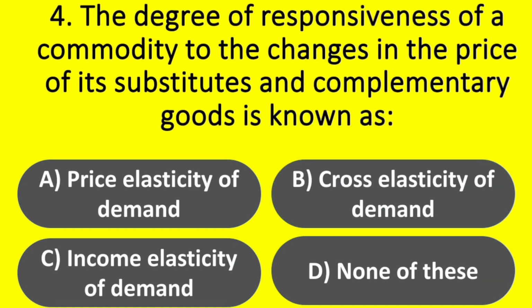Question. The degree of responsiveness of a commodity to the changes in the price of its substitutes and complementary goods is known as: option A, Price elasticity of demand; option B, Cross elasticity of demand; option C, Income elasticity of demand; option D, None of these. Answer: option B, Cross elasticity of demand.